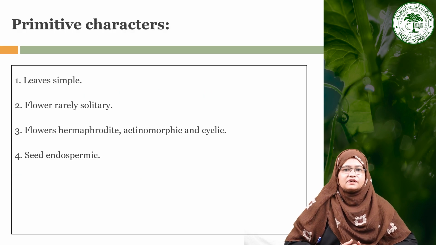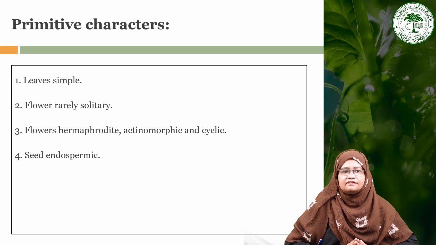So now moving towards the primitive characters of this family, as we have seen, generally they have leaves which are simple type, then flowers are rarely solitary in nature, as we have also seen. Then flowers are hermaphrodite, actinomorphic and cyclic, and the seeds are endospermic.